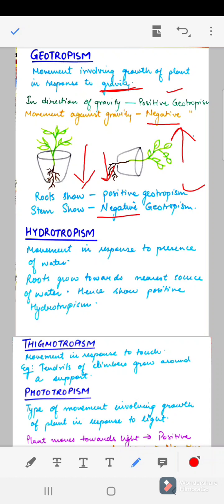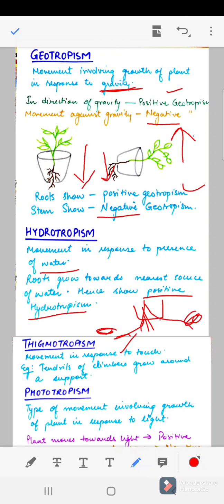Next is hydrotropism. Obviously it is the movement in response to water. We can see that the roots grow towards the nearest source of water. Hence they show positive hydrotropism. For example, we have the plant here and we have these roots here. If the water is present here, the roots will grow towards this side, and if it is present here, the roots will go towards this side. So it is showing positive hydrotropism.